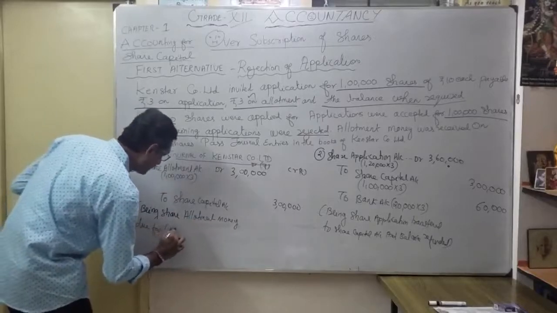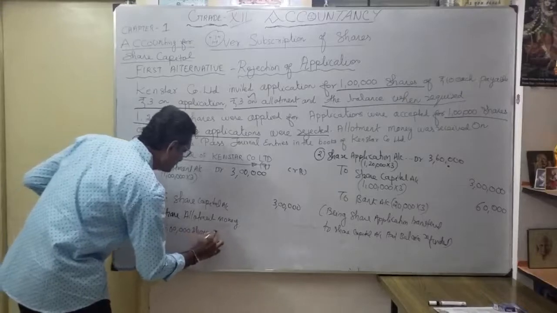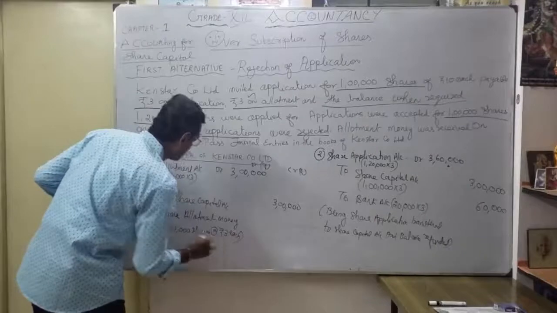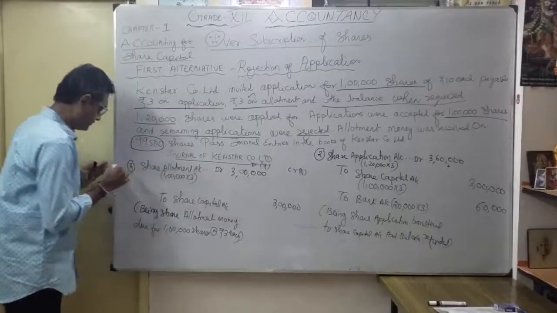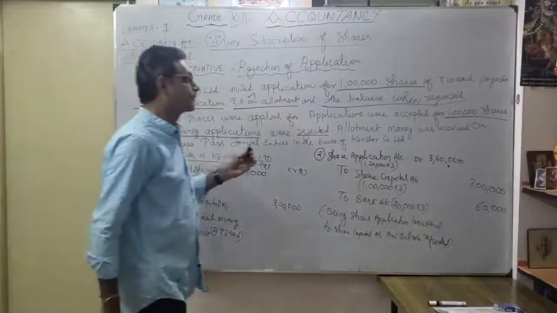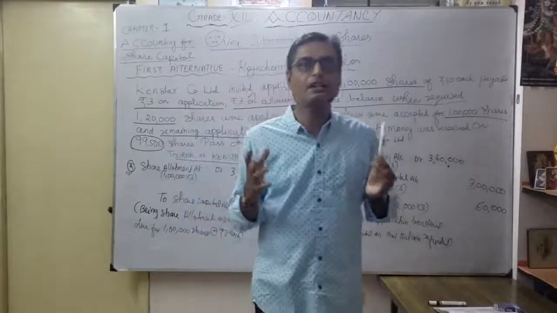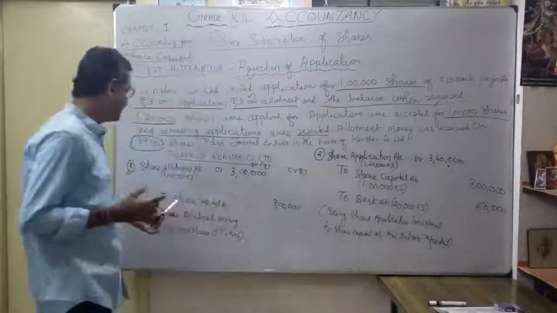For 1 lakh shares at rupees 3 each. Okay, that's our third journal entry. You understood? Because you want to show how much you are supposed to receive as allotment. That entry you have to pass. That is called the due entry.